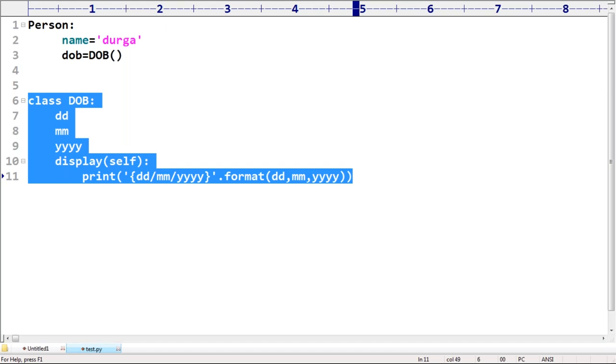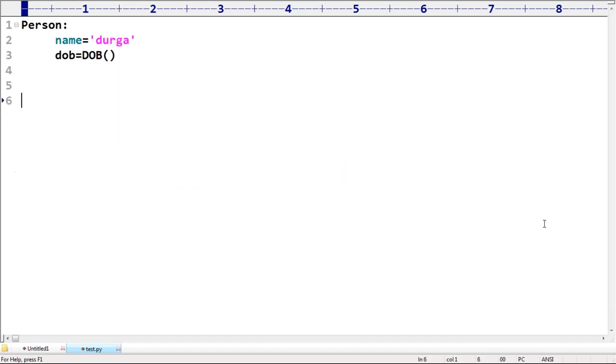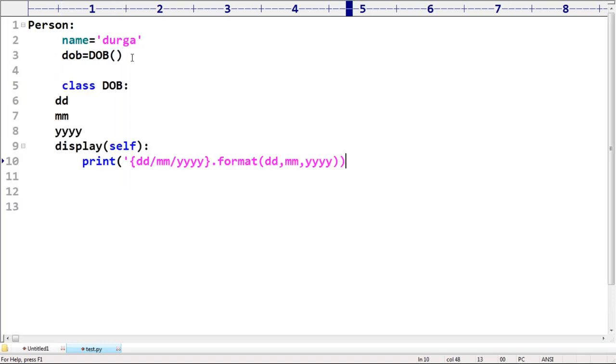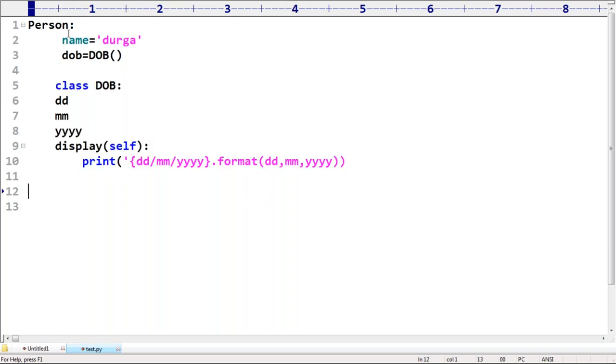Then why do you have to take date of birth as a separate entity? Wherever the person is there only, you can do that. So inside the person class only, I will take this date of birth also. Remember that. Okay.